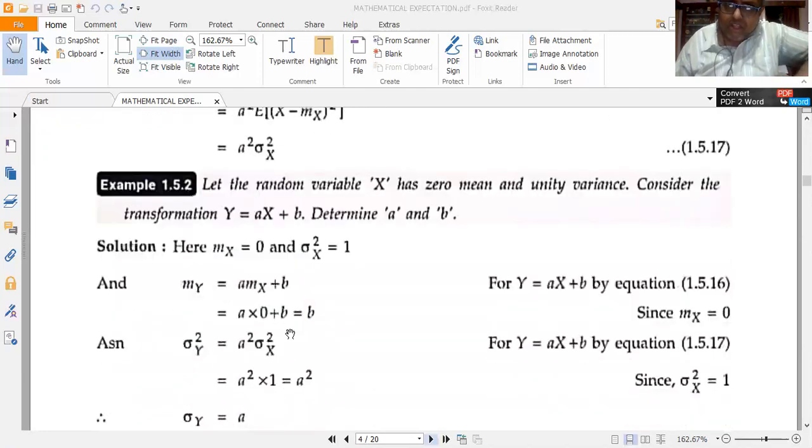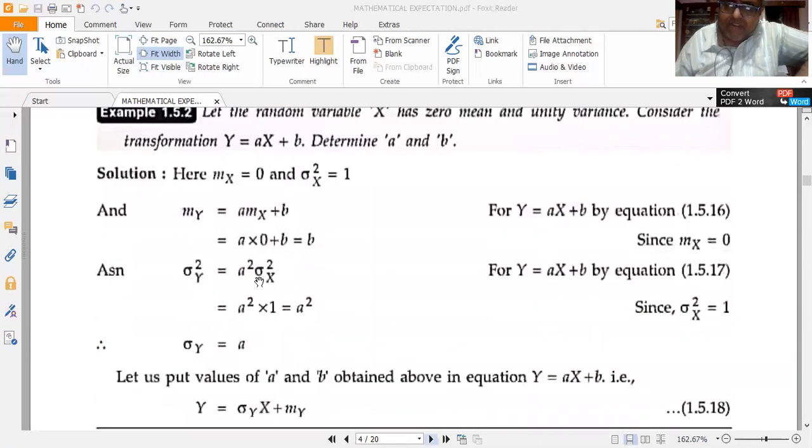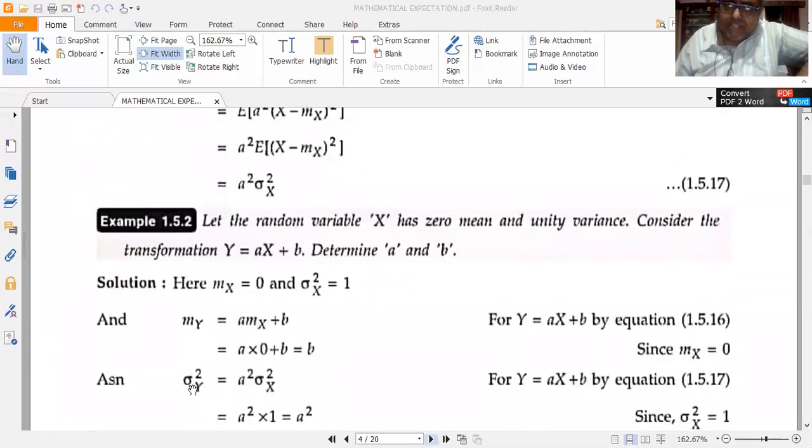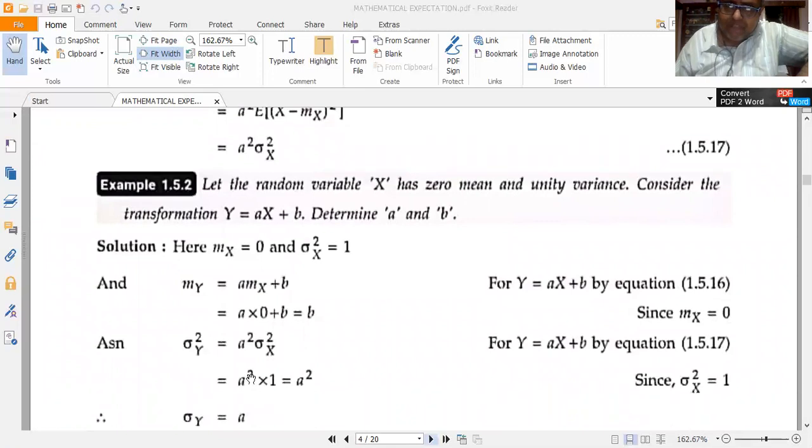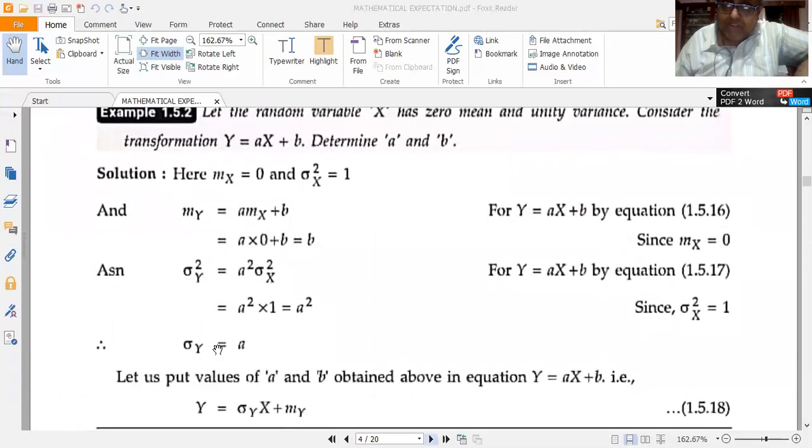Utilize this here. Sigma y squared is equal to a squared sigma x squared. Now, variance is equal to 1 by data. So sigma y squared is equal to a squared into 1, equal to a squared. Or taking the positive square root, I get sigma y is equal to a. Sigma y is equal to a.